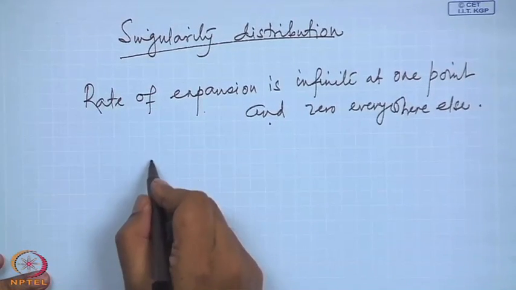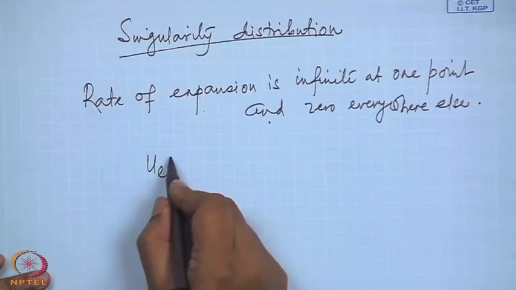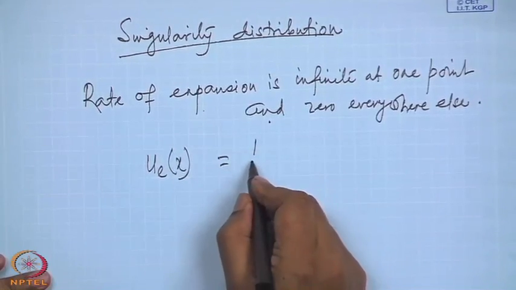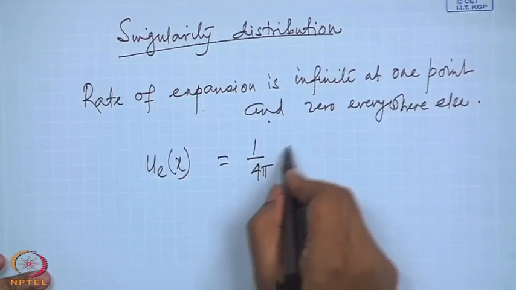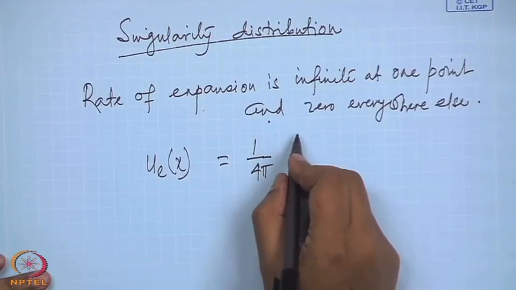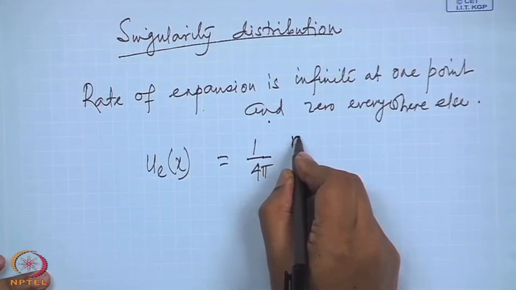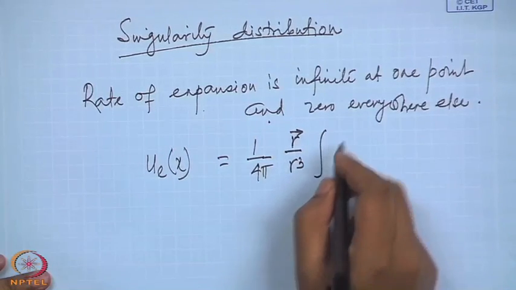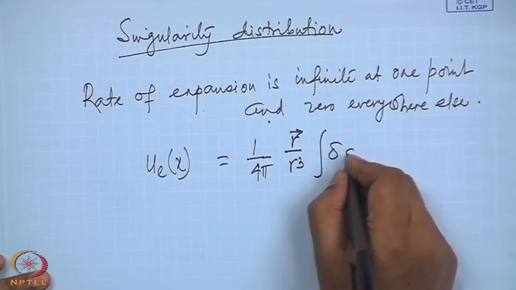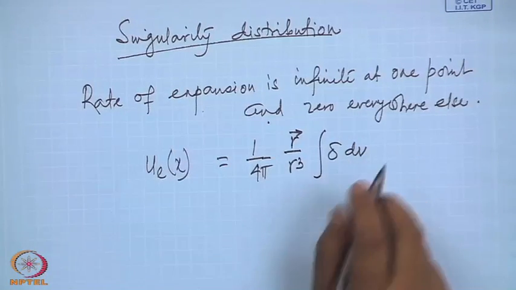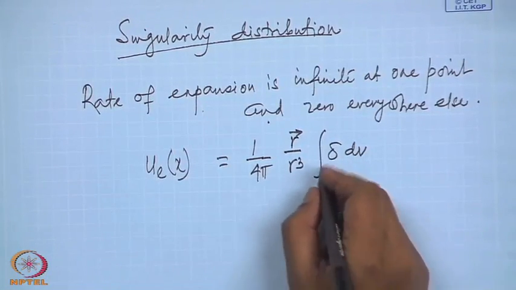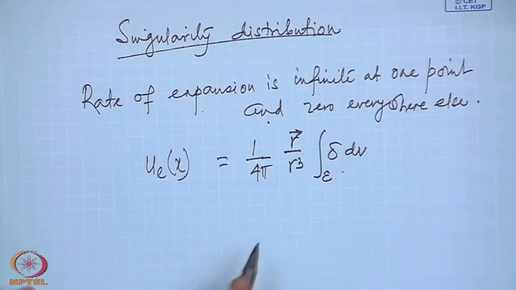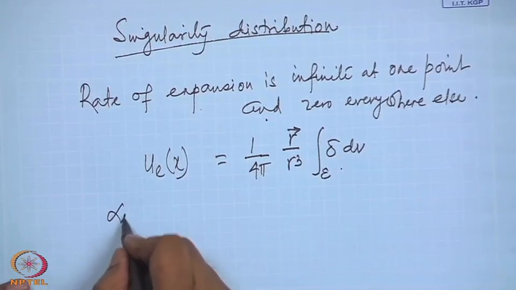So, the velocity field obtained, at any point x, we have already obtained it, is 1 by 4 pi into the integral, and you can write let epsilon approach 0.